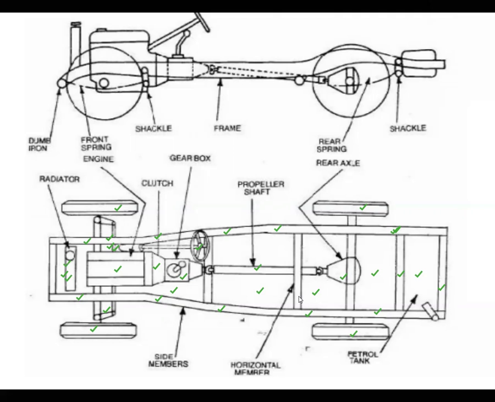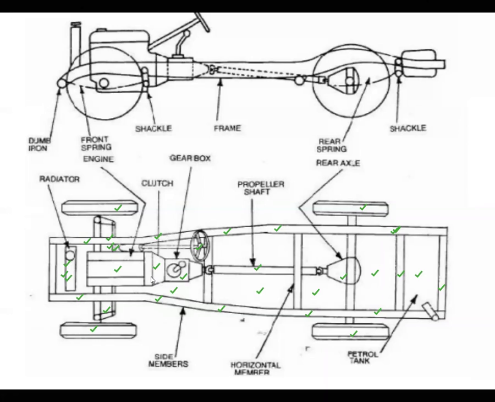Like in engineering mechanics, we studied frames and trusses. A truss is connected with a number of individual components and sections in order to increase strength, right? The frame and chassis are located on this. After that, the engine is located over here.